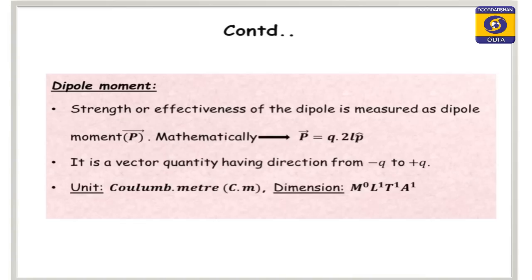Mathematically, we can write P vector is equal to q into 2L into P cap. So, P cap indicates the direction from minus q to plus q. What is its unit? q into 2L, that is coulomb into meter. What is its dimension? M0 L1 T1 A1.